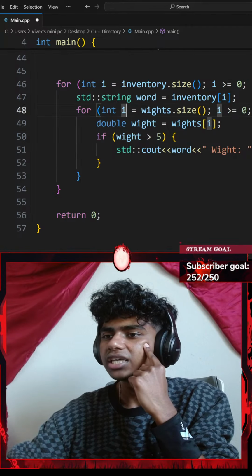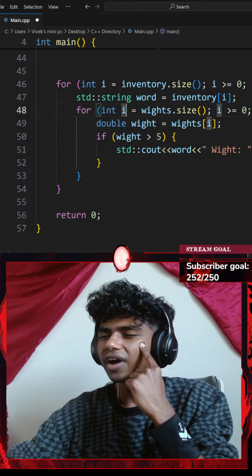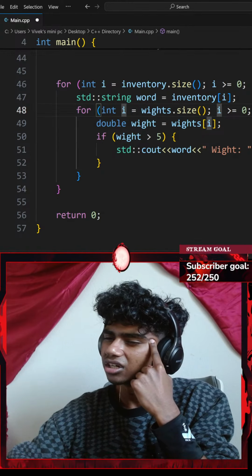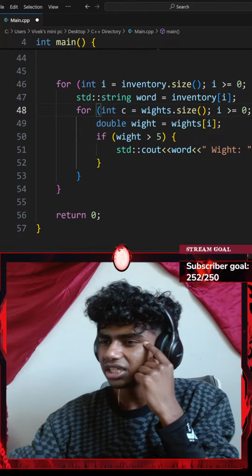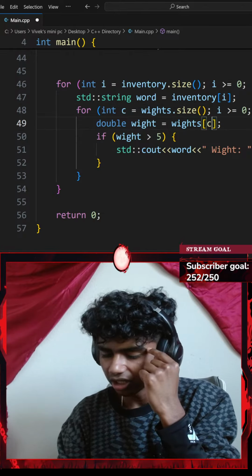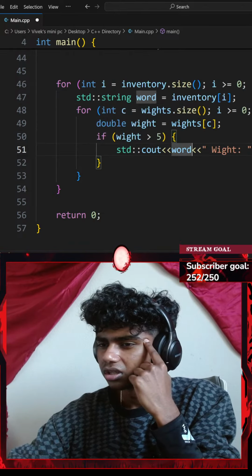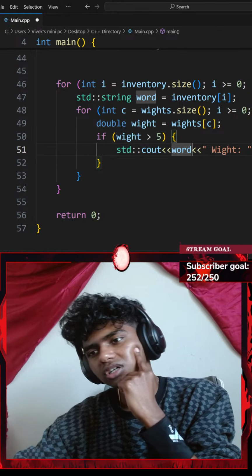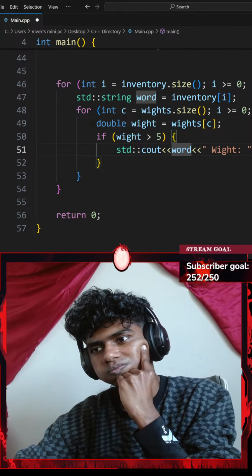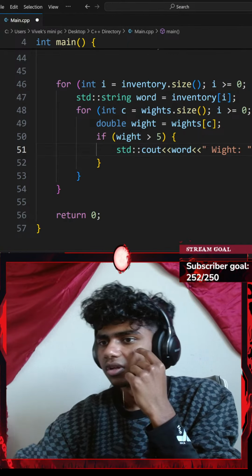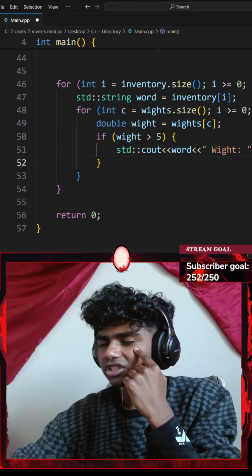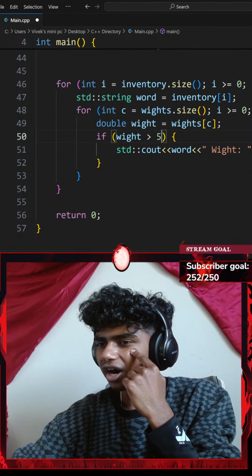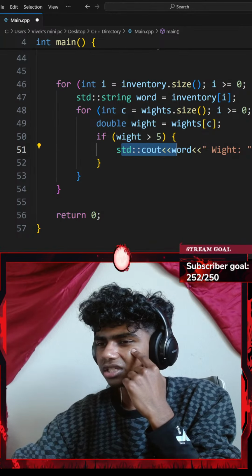Oh, okay, in that case, what happens if I change that to something like c? Okay, if my weight at index of something, if my weight is greater than 5, I go with a standard console output.